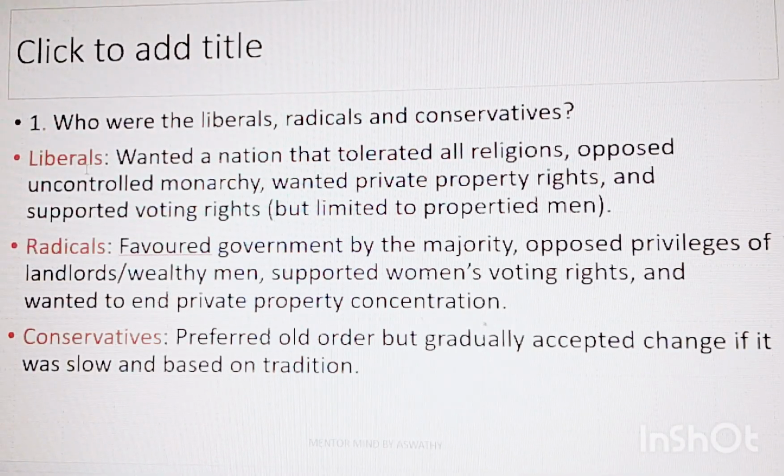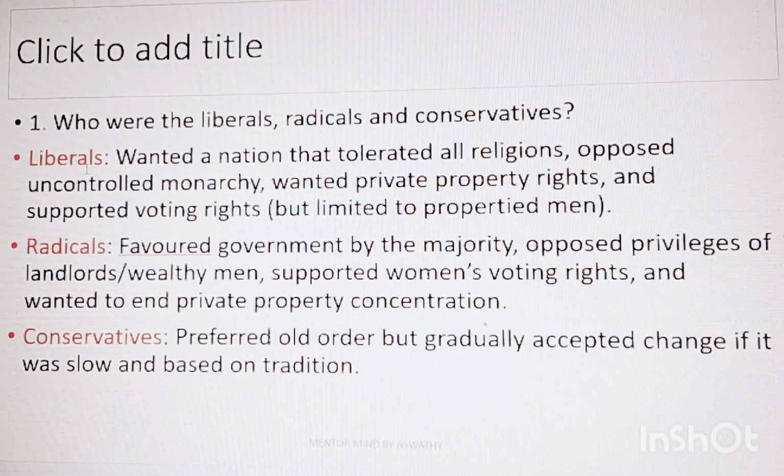They wanted private property rights, and they supported voting rights, but only limited voting rights. They believed that it should be limited to only propertied men, and women should not be given the right to vote. This was the ideology of liberals.